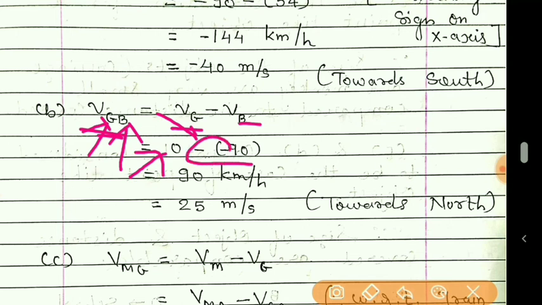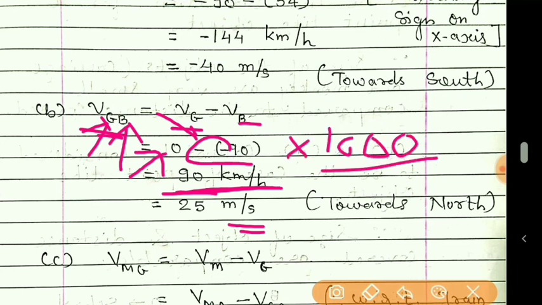Minus into minus is plus. So finally it is 90 kilometer per hour. To get the answer in meter per second, multiply by 1000 and divide by 3600. You will get this as 25 meter per second.